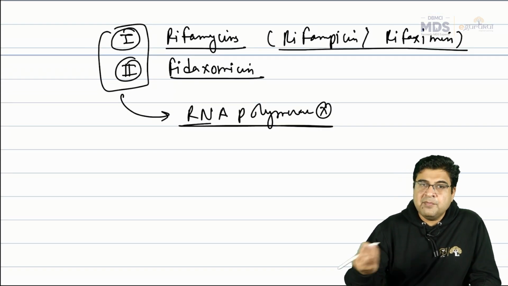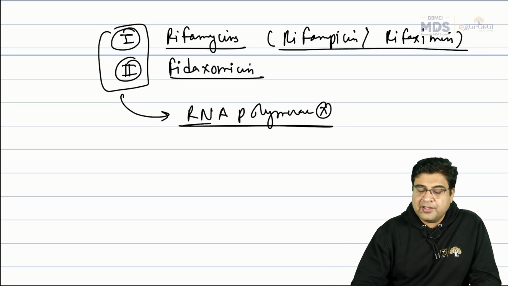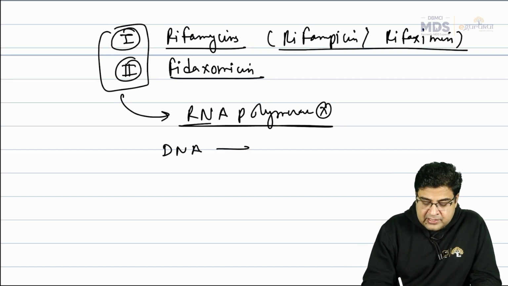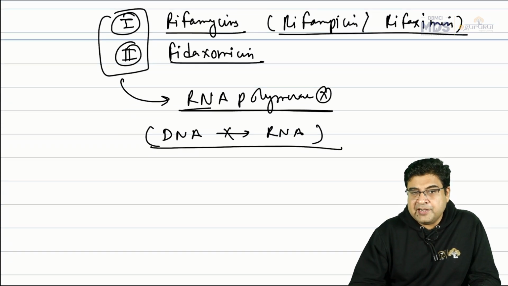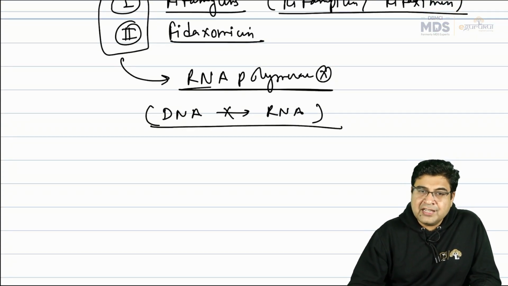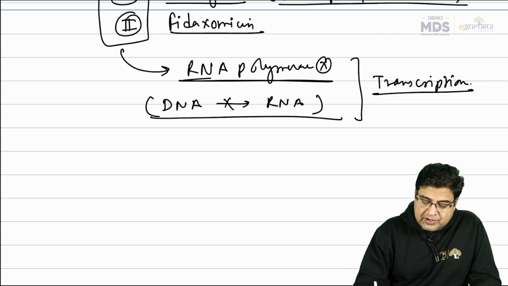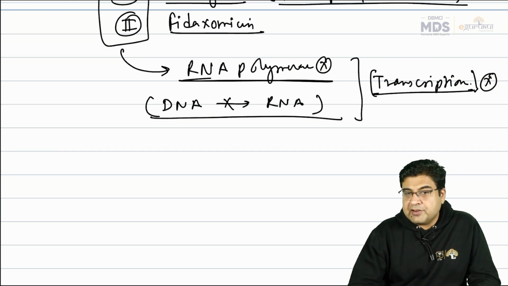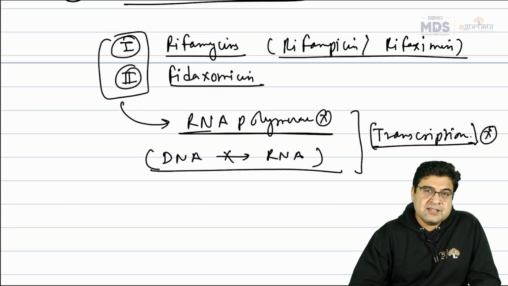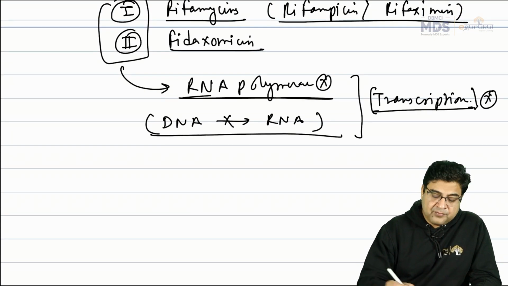So these medicines inhibit the polymerization of RNA. And we know that RNA is formed from the DNA. So this is the step that is inhibited by these antibiotics, the DNA to RNA conversion. We can say the medicines are inhibitors of the step known as transcription, where DNA is converted to RNA. This is inhibited by medicines like rifampicin and fidaxomicin.